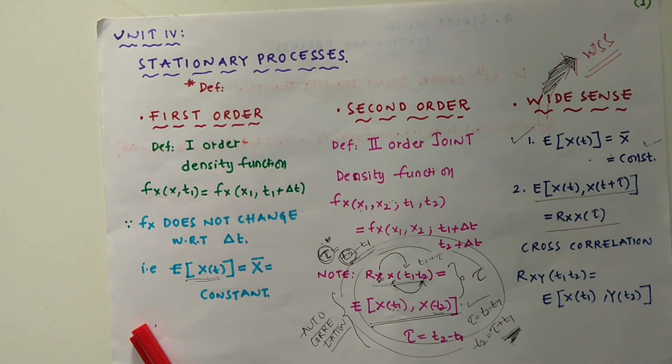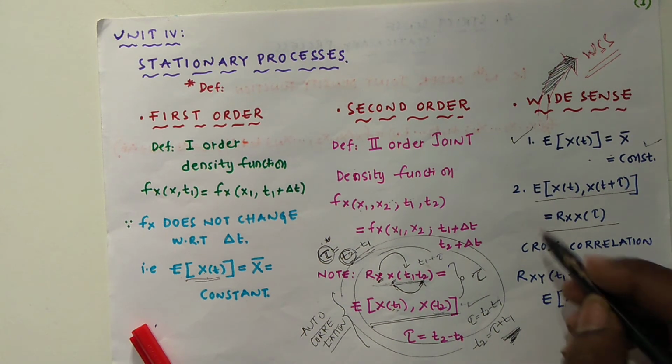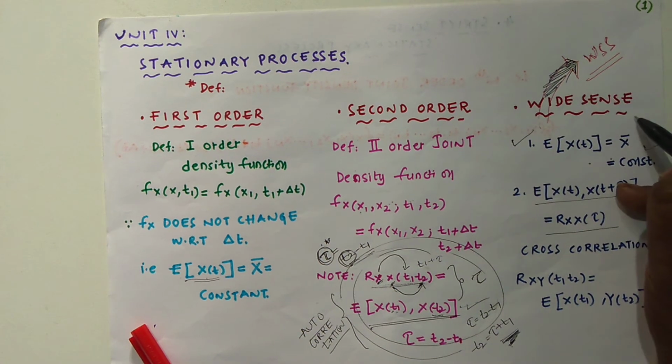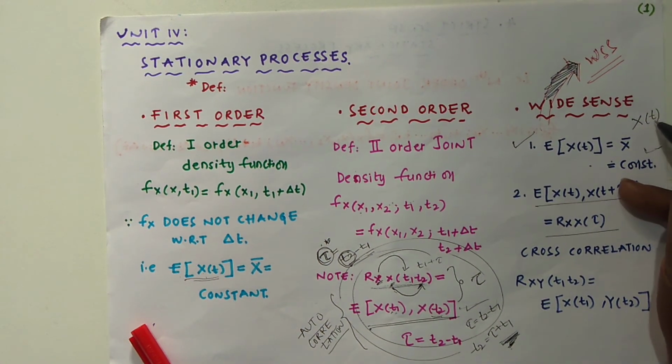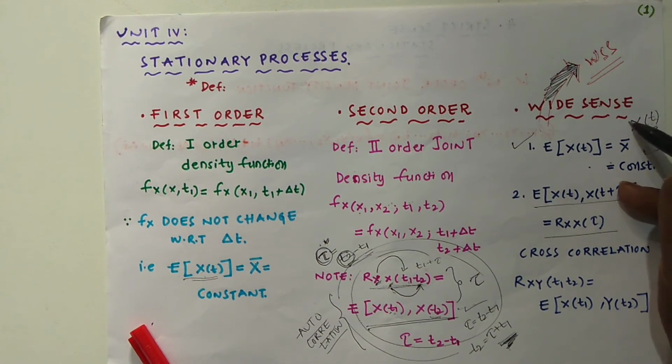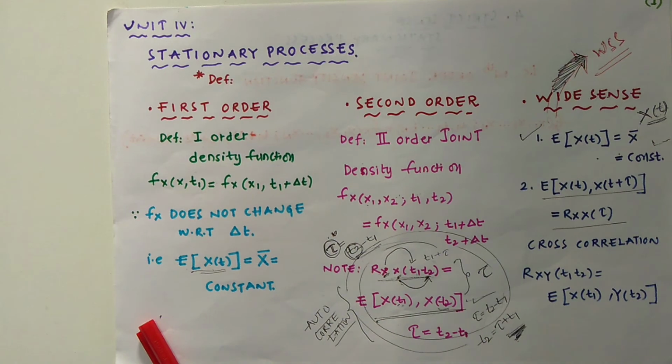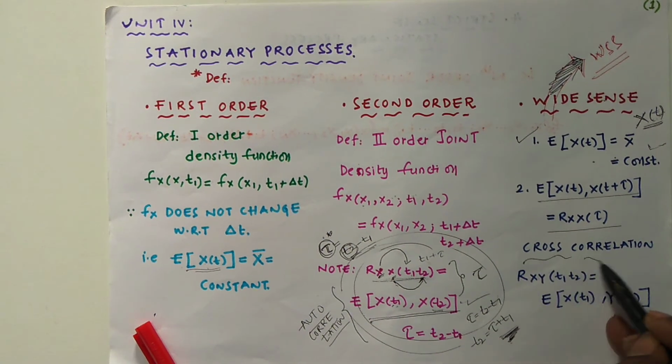After that, we will be going with the cross correlation. That means we have to define that capital X of t is a wide sense stationary process, so that we can go with the cross correlation.